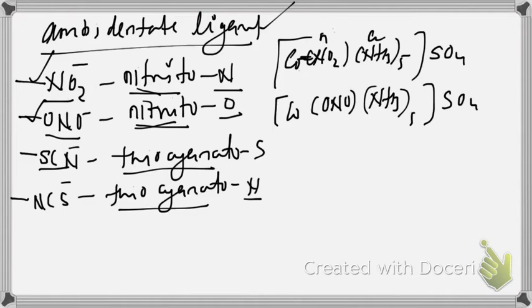Cobalt is in cation, so name can be cobalt, not cobaltate. Cobalt and bracket contain oxidation number 3, then sulfate, that is a counter ion. But here you have to write pentaamine, nitrito O, cobalt 3 sulfate. This is the way of naming ambidentate ligands.